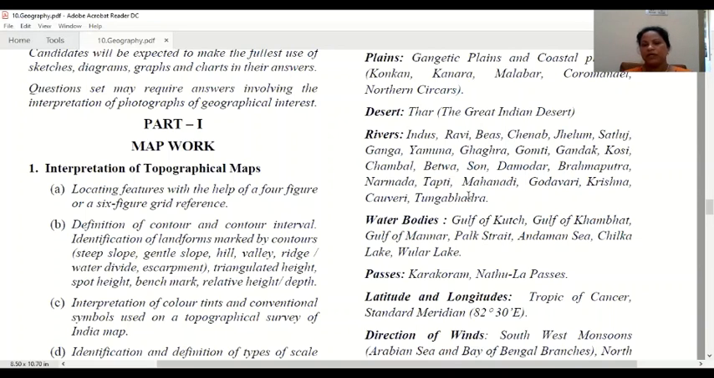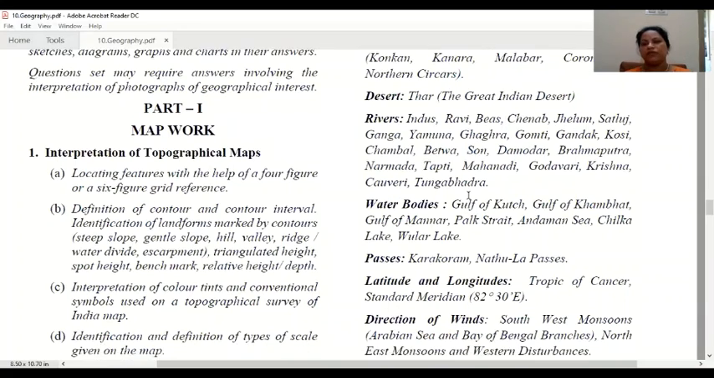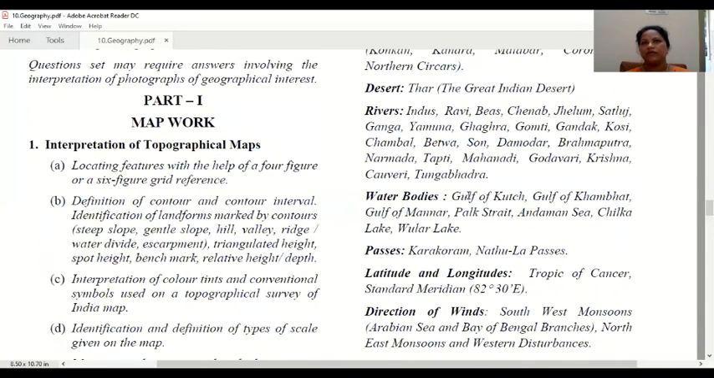Like that, we have to make some shortcuts, and we have to study their names and the tributaries and distributaries. All these rivers we have to learn very well, and later we have to mark. Then water bodies.